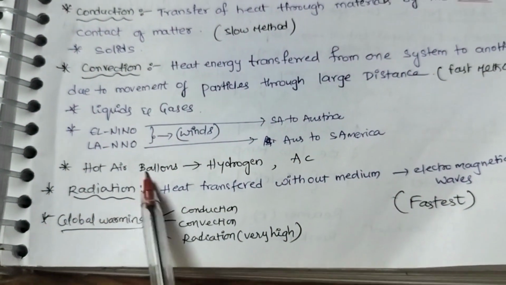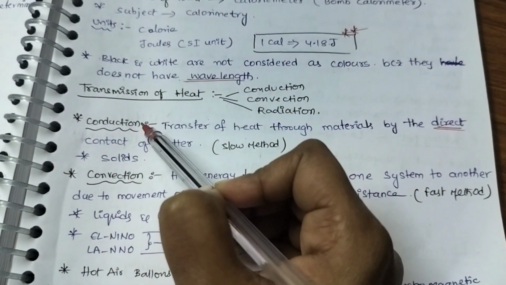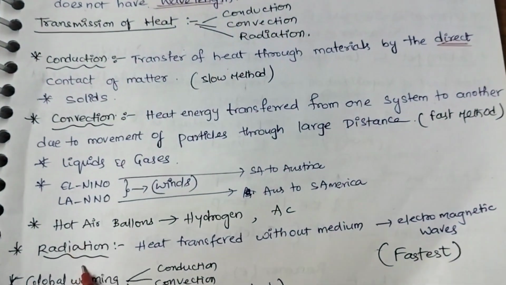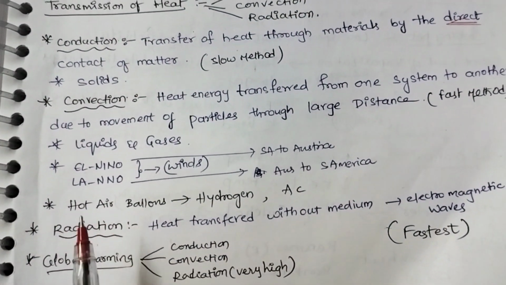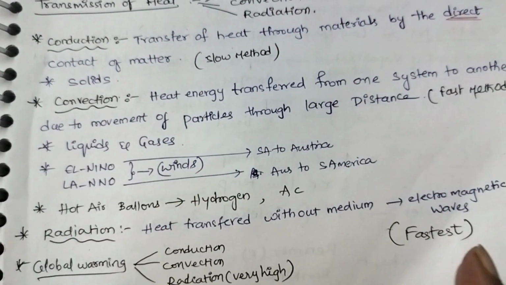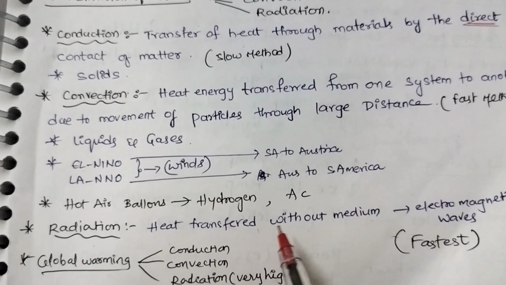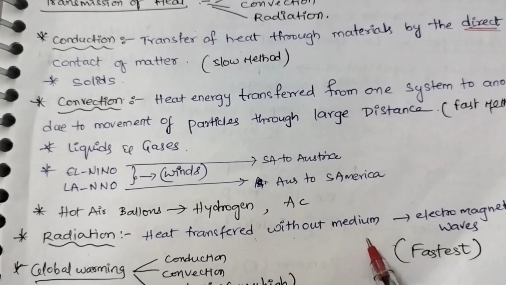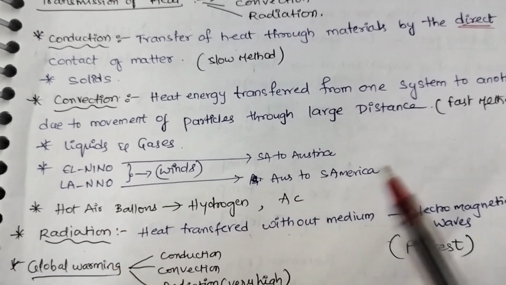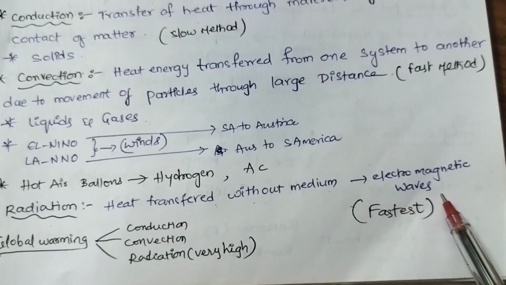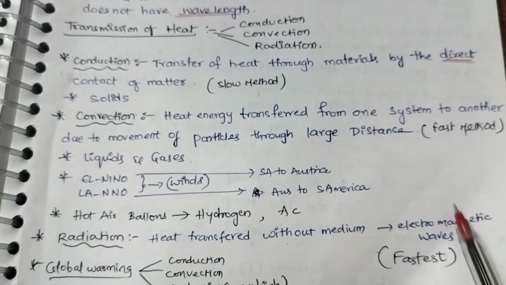Okay. Next is radiation. We saw conduction, convection and radiation. Radiation does not need any medium to transfer. Heat is transferred without any medium. If the heat is transferred without any medium, then it is called radiation. An example for radiation is electromagnetic waves. These are the fastest among all three.